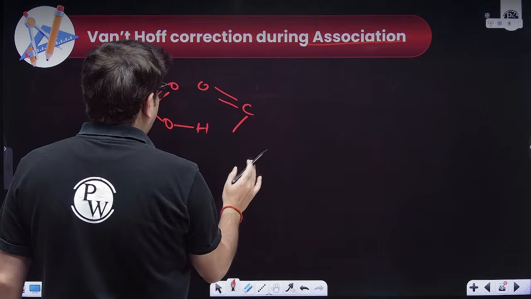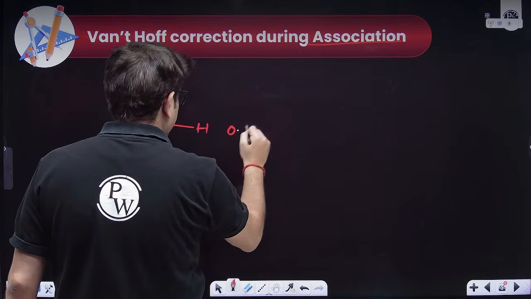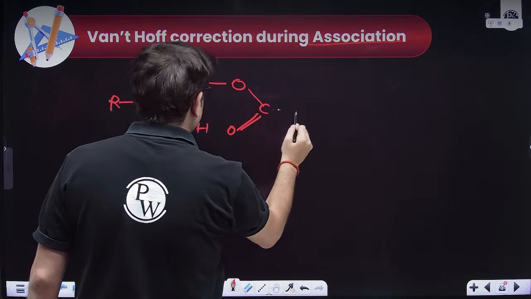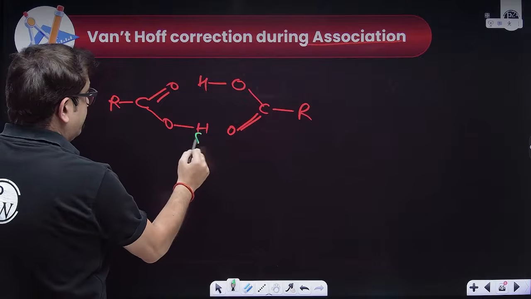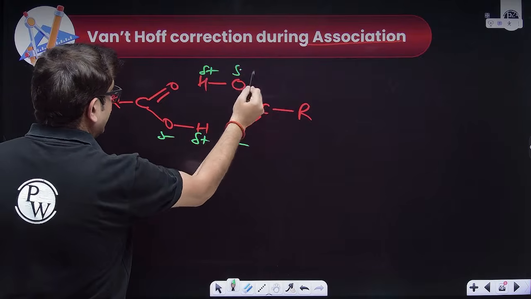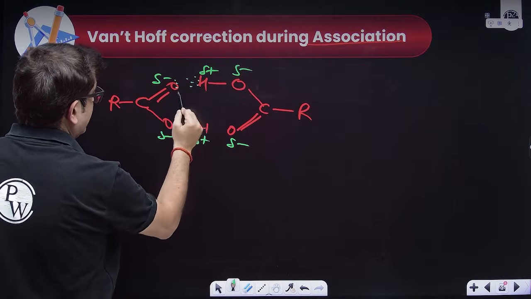You can't stop carboxylic acid from having hydrogen bonding. Let me make a picture for you so that you can easily understand. This is plus, this is minus, and this is minus. This is plus, this is minus, and this is carbonyl minus. And obviously the minus and plus will attract each other.